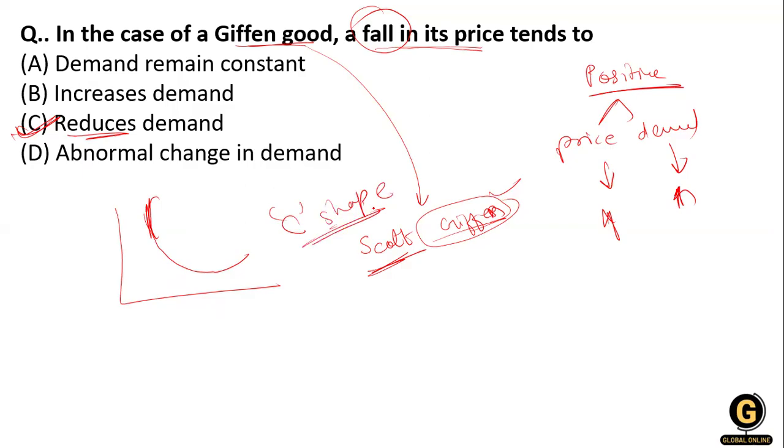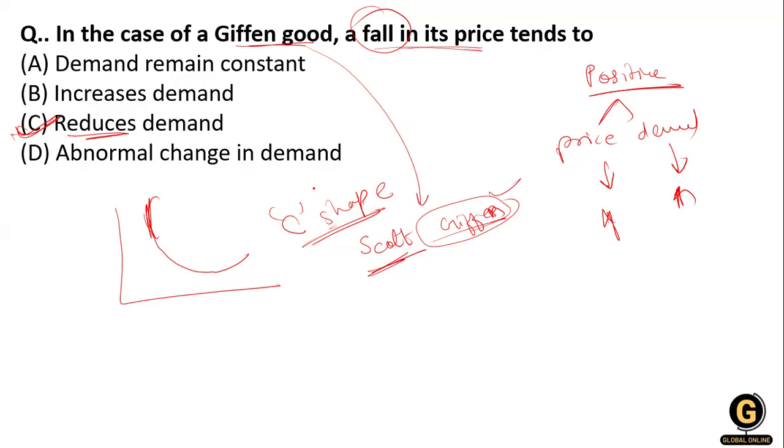And one more thing: in the case of Giffen goods, the positive income effect is stronger than the negative substitution effect, so a consumer buys less of it when the price falls. Now the conditions of a Giffen good are the lack of availability of substitutes, the good is inferior, and the good must be widely consumed.